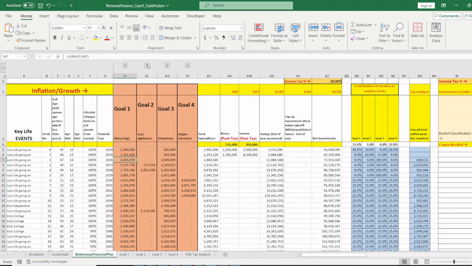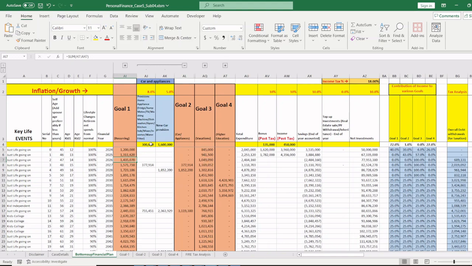The second goal is car and appliances. For example, appliances once in 5 or 6 years, or 7 years or 10 years also sometimes. And a car is once in 4, 5, 6, 7, 8 years, right? So I have considered these cars. Let's assume, actually it's an actual case, that the person has a 16 lakh rupee car right now, and every 4 or 5 years he or she will be changing the car. It's increasing at about 5% increment.